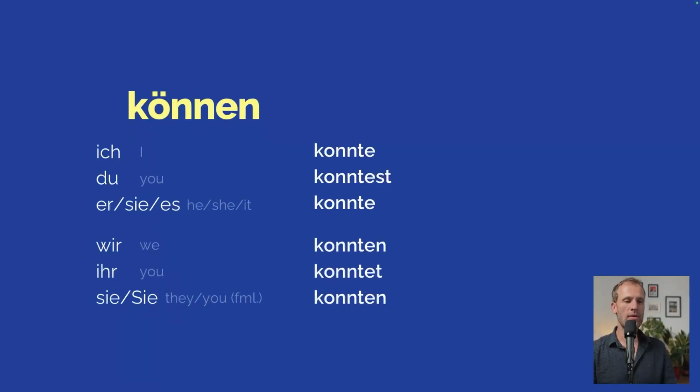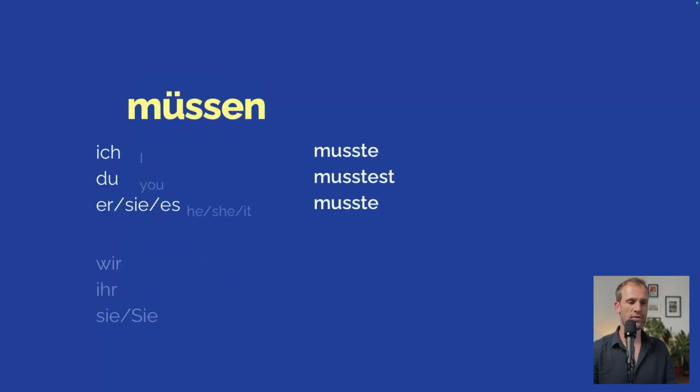With the modal verbs we don't use the perfect tense, we use the praeteritum tense. The one that is a bit formal with most verbs is actually the normal, common one used with the modal verbs. For example, können. Ich konnte, I could, I was able to. Ich konnte, du konntest, sie, es konnte. Wir konnten, ihr konntet, sie konnten. That's the first of our 6 modal verbs.